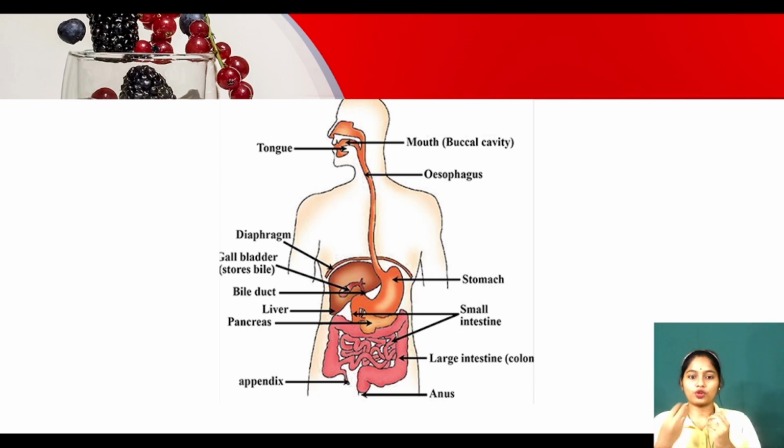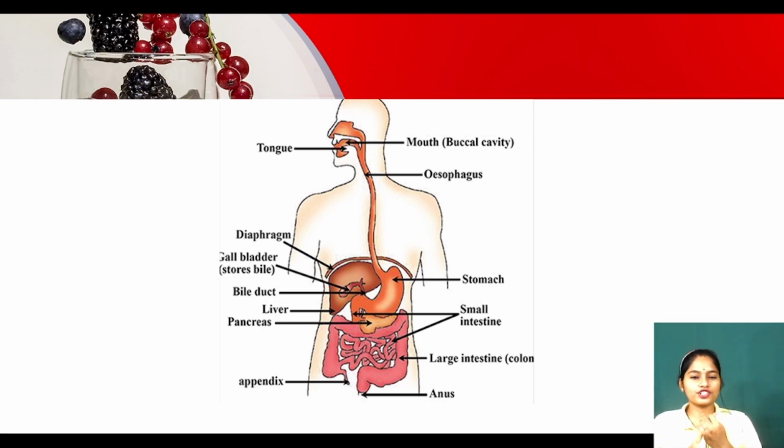So it started from the mouth. We took the food and we chew the food, and it gets mixed with the saliva with the help of our tongue. Then after chewing nicely, the food will move through our throat to the esophagus, which is the food pipe, with the help of peristaltic movement: contraction, relaxation, contraction, relaxation. And it will go to the next part, the stomach. In the stomach, the digestive juices are present, and the food will go inside them and be mixed.